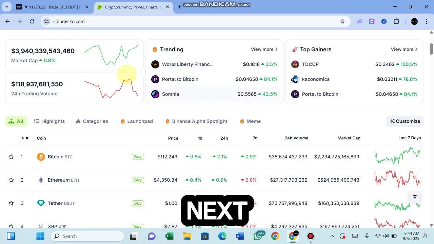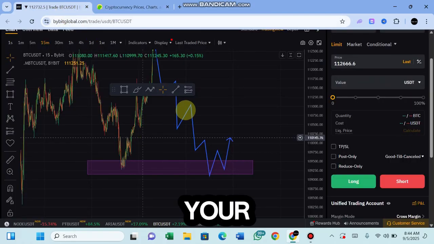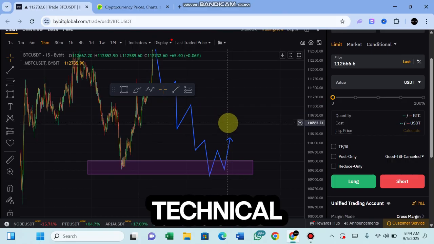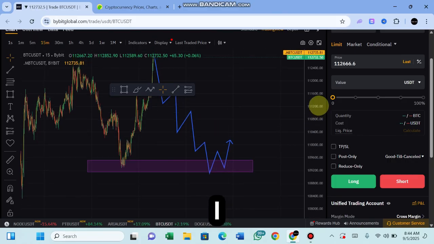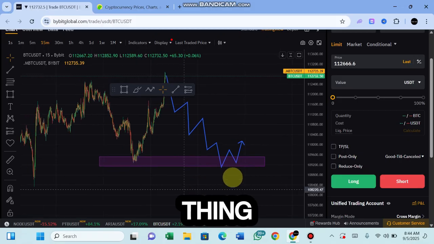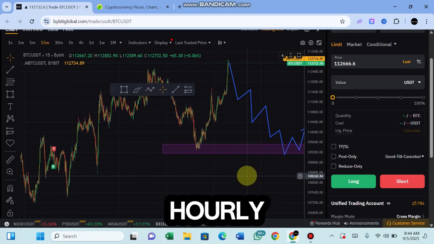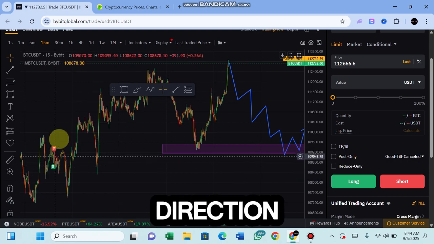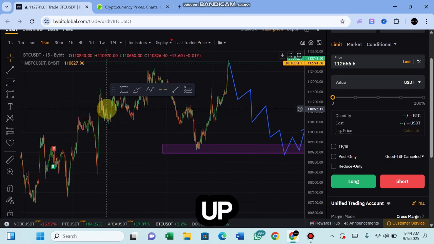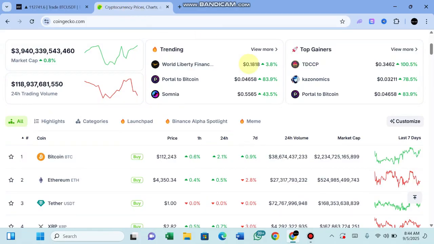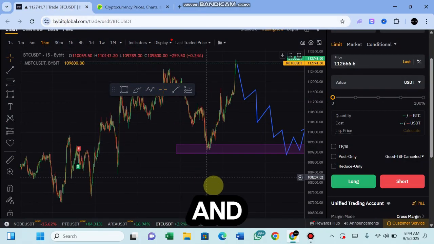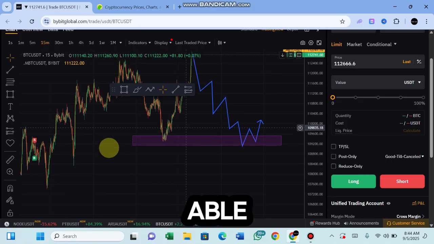After that, the next stage is to come to your Bybit and do some technical analysis. I did a simple one by first doing a top down analysis, checking from a higher time frame to a lower time frame. Then I spotted the market direction, which was an uptrend, and we can see it from here that it was an uptrend. The next step is to find obvious support and resistance zones, which I was able to mark out.